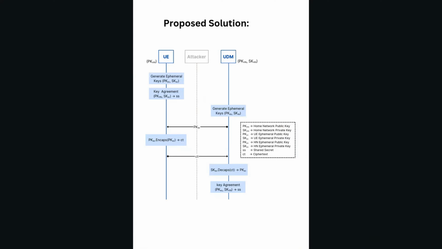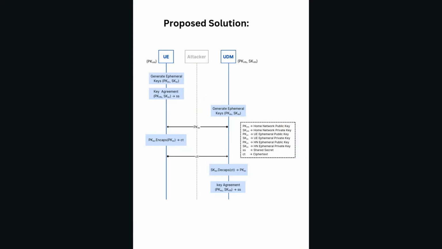Then the UE is using the ephemeral public key of the home network, which is the UDM, to encapsulate its own ephemeral public key to generate the ciphertext. This ciphertext is then shared with the UDM. Then the UDM will decapsulate this ciphertext using its own ephemeral private key to regain the ephemeral public key of the UE. Then it further goes to key agreement between the ephemeral public key from the UE and the home network private key to generate the shared secret.